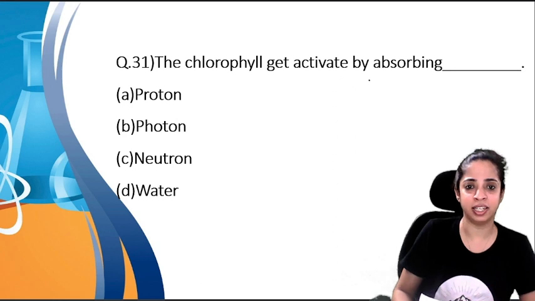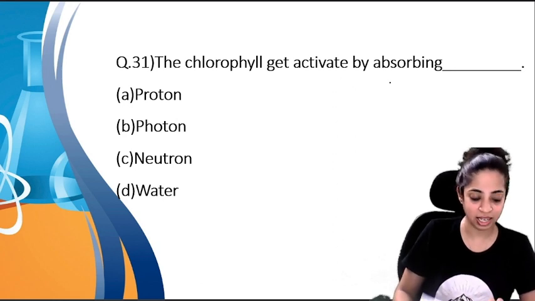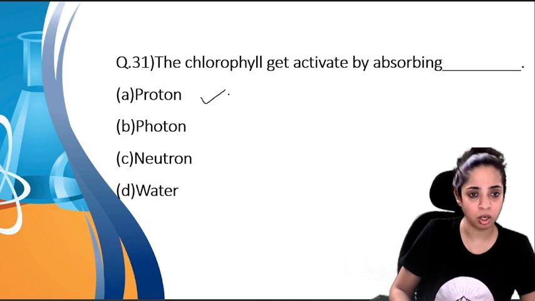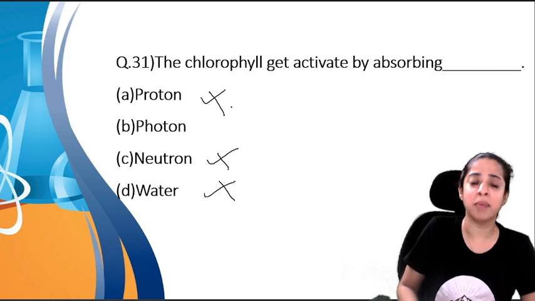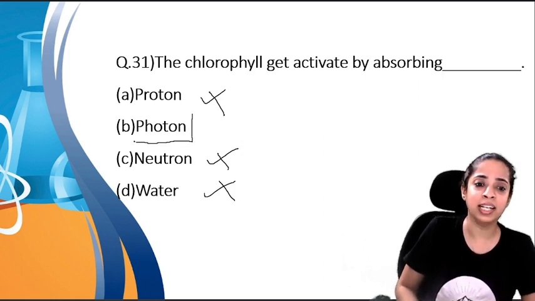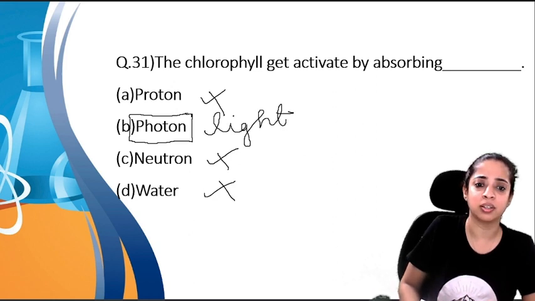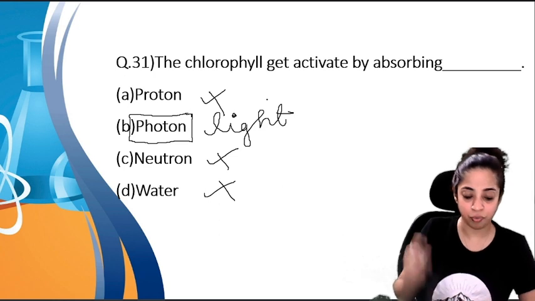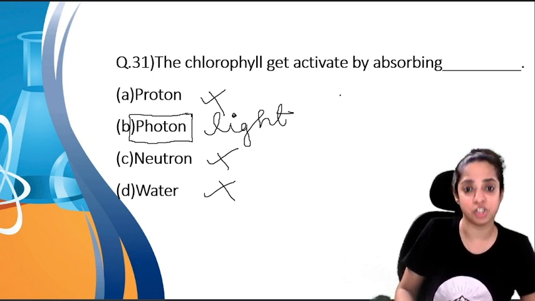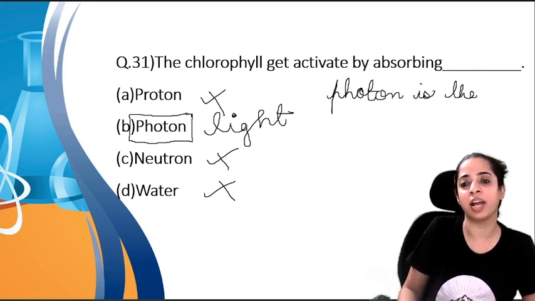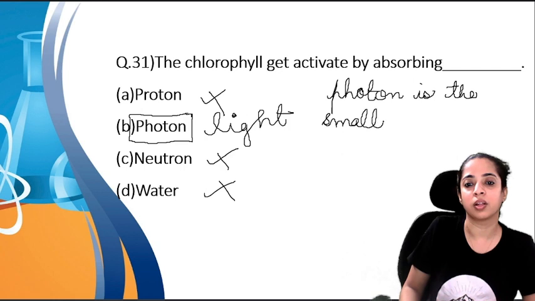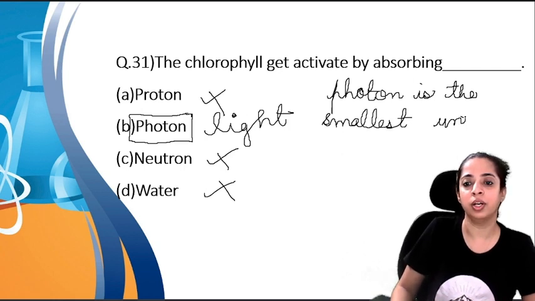Chlorophyll gets activated by absorbing. Does it get activated by absorbing proton or neutron or water? No, it gets activated by absorbing light, right? So what is light? Light is a packet of photons. So many photons make up light, or sunlight you can say. So photon is the smallest unit of light energy. You should write it somewhere. Photon is the smallest unit of light energy.